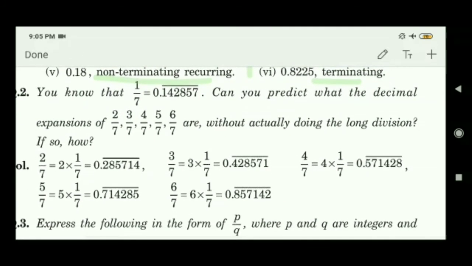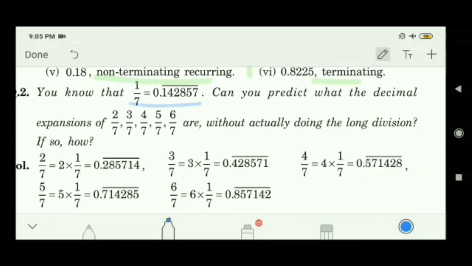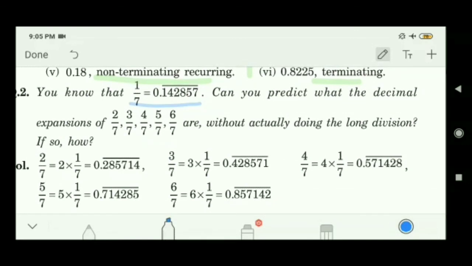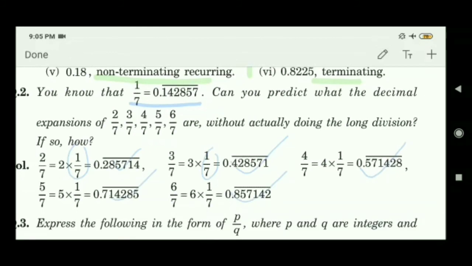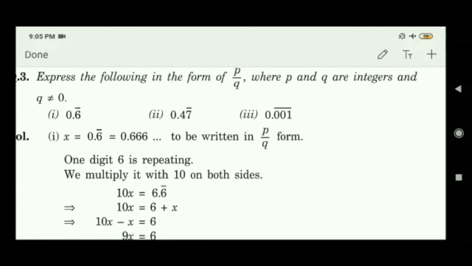Similarly, my friends, question number 3, 1 by 7 is given as 0.142857. So we have to predict without actual division. What to do? If you multiply 2 into 1 by 7, you will see the value like this. If you multiply 3 into this, you will get this. If you multiply 4 into this, you will get this. And if you multiply 5 into 1 by 7, you will get this. Like this, you can see the pattern. Simply multiplication with 1 by 7. Now, this is a very good question.